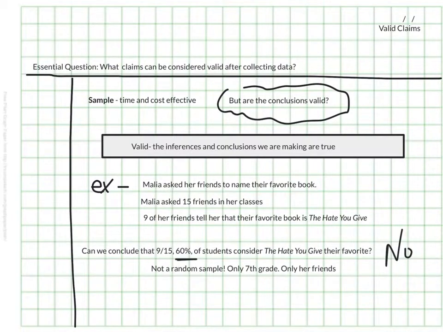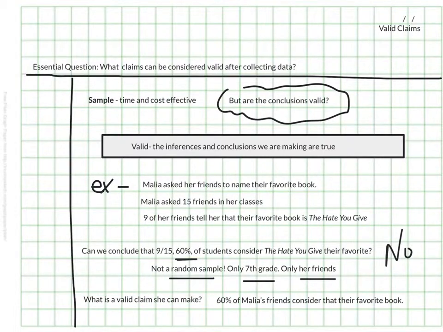And here's why. Malia didn't use a random sample. She only talked to 7th grade students, and she only talked to her friends, right? So we can't assume or infer that the data represents anyone other than the friends that she has. From her research, she could make a valid claim, but what we just had up there is not the claim she can make. We can't say that 60% of all students consider The Hate U Give their favorite book. A valid claim she could make is that 60% of Malia's friends specifically consider that their favorite book. That's the only claim that is a valid claim from her research.